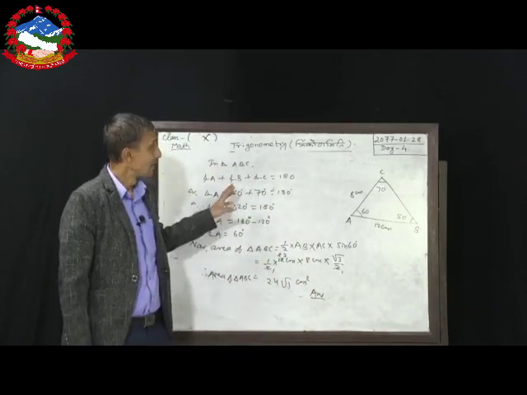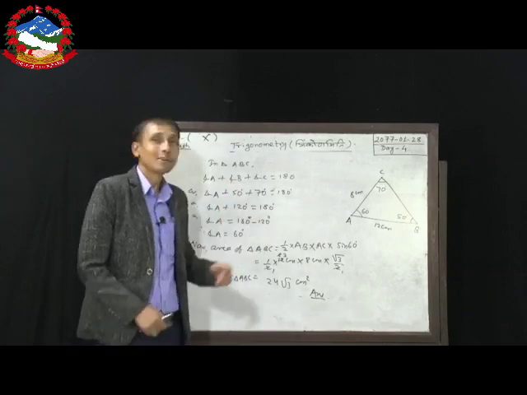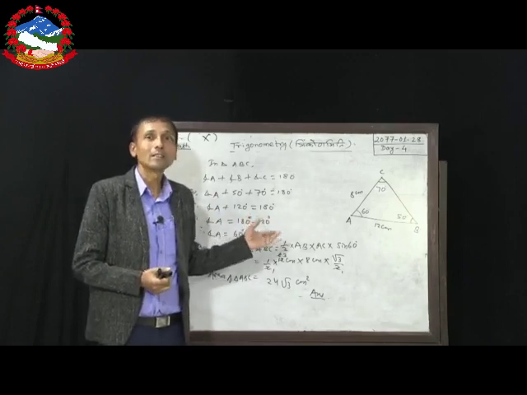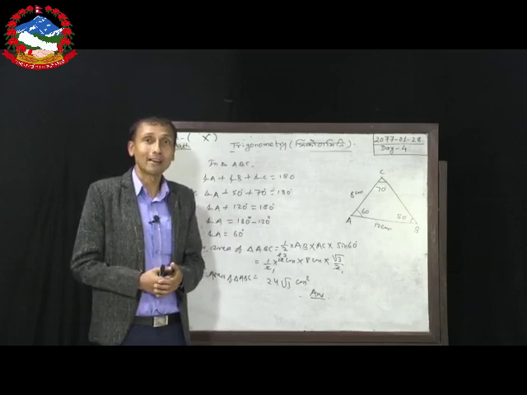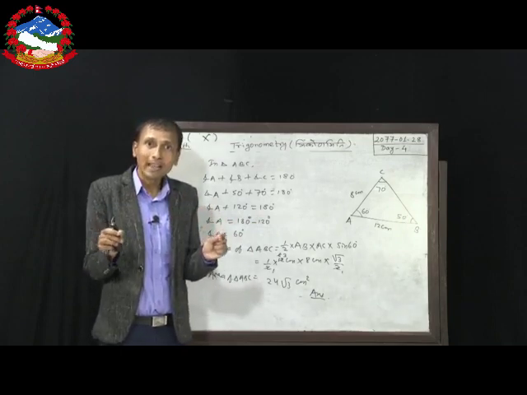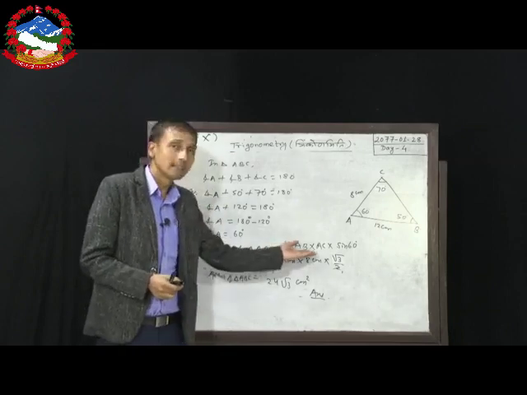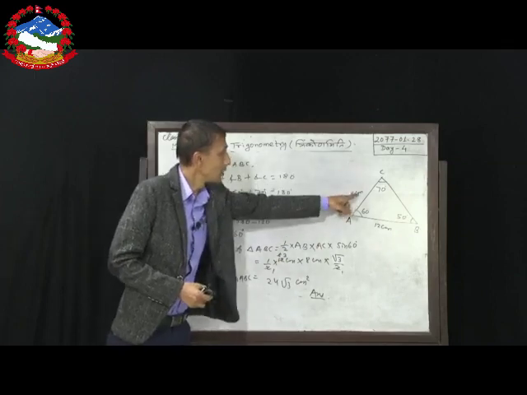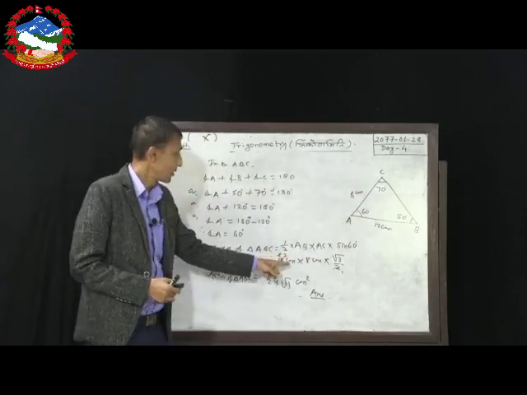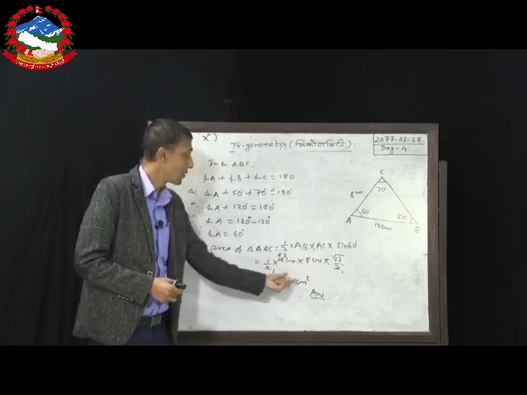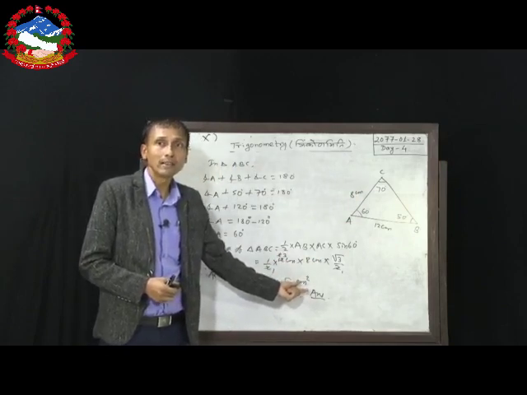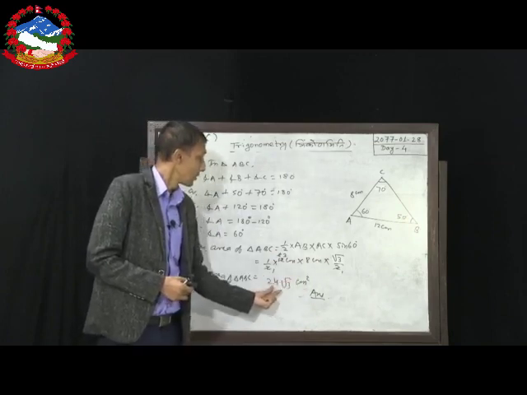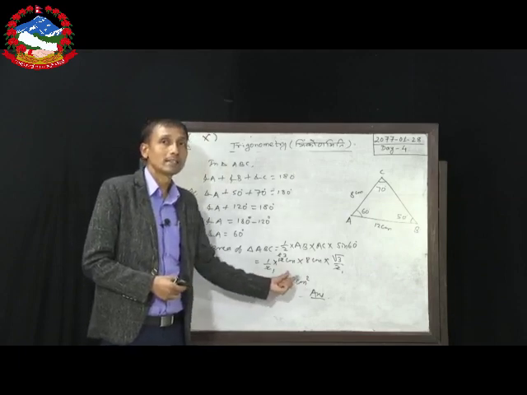Similarly, the conclusion in regard of this formula is, we can find the area of triangle. In concern with today's class, we can find the area of a triangle if two sides are given and angle between them also given, then we can use this formula. And just I have shown by solving this. Length unit is written here centimeter, but here both centimeter and centimeter are multiplied. So, area unit is centimeter square, but it is not SI unit. Okay. Here it is simply the unit of area, centimeter square. So, the answer is 24 root 3 centimeter square.